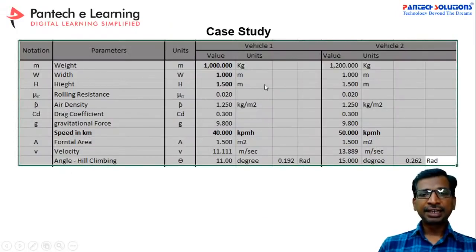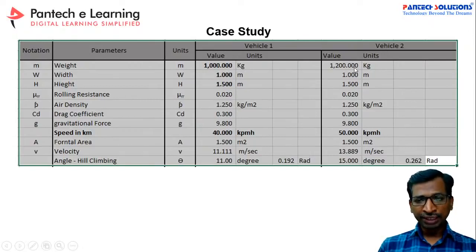See here, this is vehicle 1 and then vehicle 2. If you take this graph, vehicle 1 has 1000 kg. Similarly, vehicle 2 has 1200 kg.